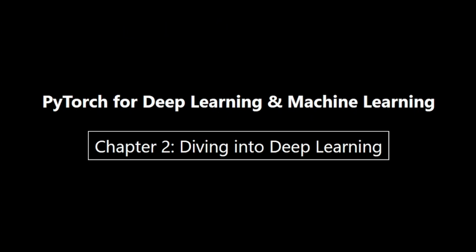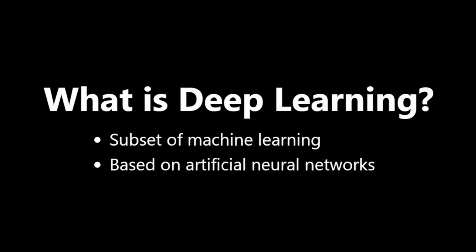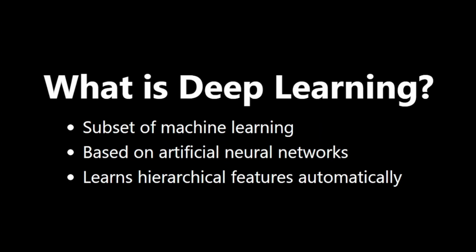What is deep learning? Deep learning is a powerful subset of machine learning that's revolutionizing artificial intelligence. Let's break down what makes it special. It's a subset of machine learning, building on the foundations we discussed in our last video. Deep learning is based on artificial neural networks, which are inspired by the structure of the human brain. What sets it apart is its ability to learn hierarchical features automatically. This means it can discover important characteristics in data without human guidance.